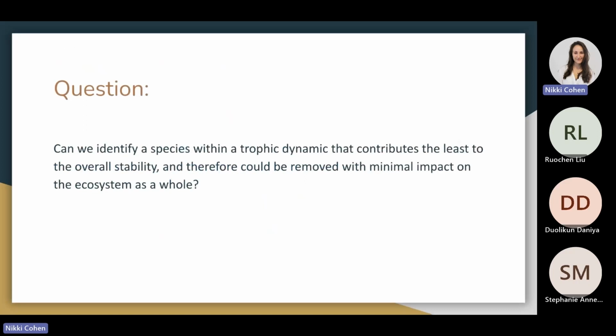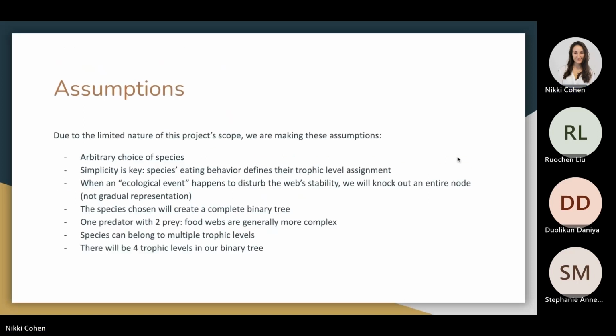With the current state of the biodiversity crisis, scientists are attempting to determine the most prudent allocation of conservation resources. Though our scope for this project is limited, by delving into the interdependencies of species within a food web, we seek to examine the complexity of these systems and to determine whether or not we are able to identify a species that contributes the least to the overall stability and therefore could be removed with minimal impact on the ecosystem as a whole.